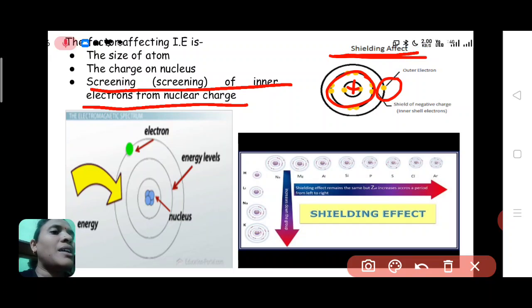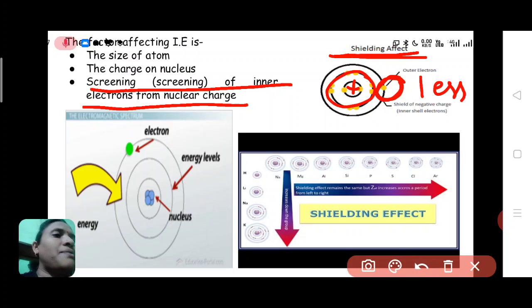So if the inner electrons protect the outer electron very strongly from the nucleus, the required ionization energy will be less, because the nucleus is not attracting the outer electron very strongly, and that's why the energy required to lose this outer electron is less.